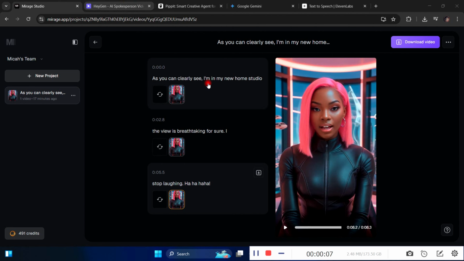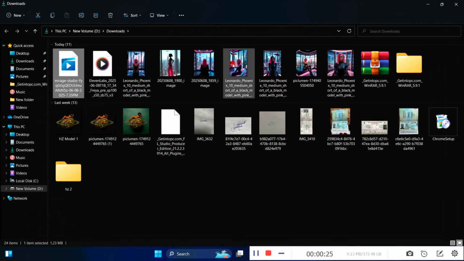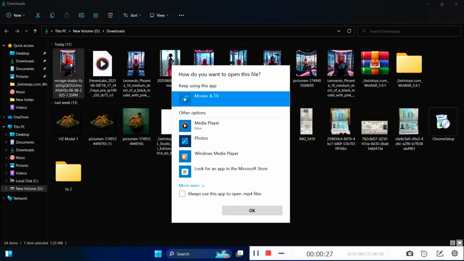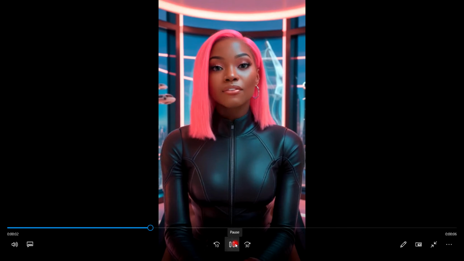As you can clearly see, I'm in my new home studio, and the view is breathtaking for sure. I can't stop laughing. Ha ha ha ha. This is mind-blowing. The gestures, the movement, the body movement is actually insane. It is absolutely mind-blowing. I'm in my new home.